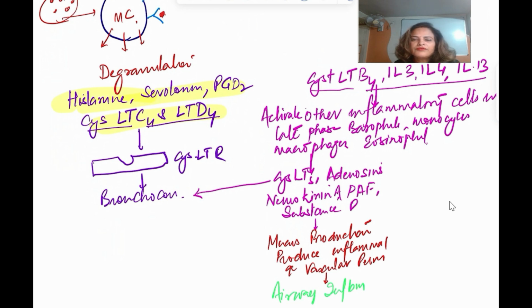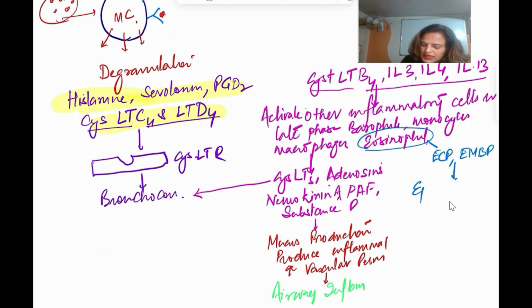Now, apart from this, the eosinophil is going to cause the release of eosinophilic cationic protein and eosinophilic major basic protein. These proteins cause damage to the bronchial epithelium.